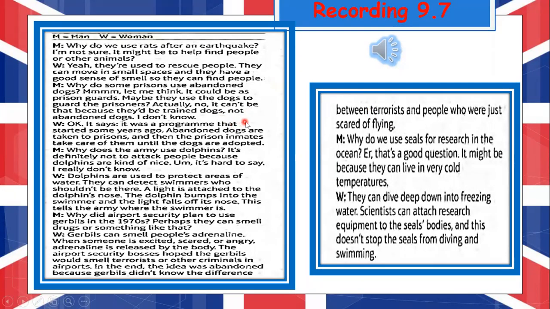I don't know. Okay, it says it was a program that started some years ago. Abandoned dogs are taken to prisons, and then the prison inmates take care of them until the dogs are adopted. Why does the army use dolphins? It's definitely not to attack people because dolphins are kind of nice. It's hard to say. I really don't know. Dolphins are used to protect areas of water. They can detect swimmers who shouldn't be there. A light is attached to the dolphin's nose. The dolphin bumps into the swimmer, and the light falls off its nose. This tells the army where the swimmer is.